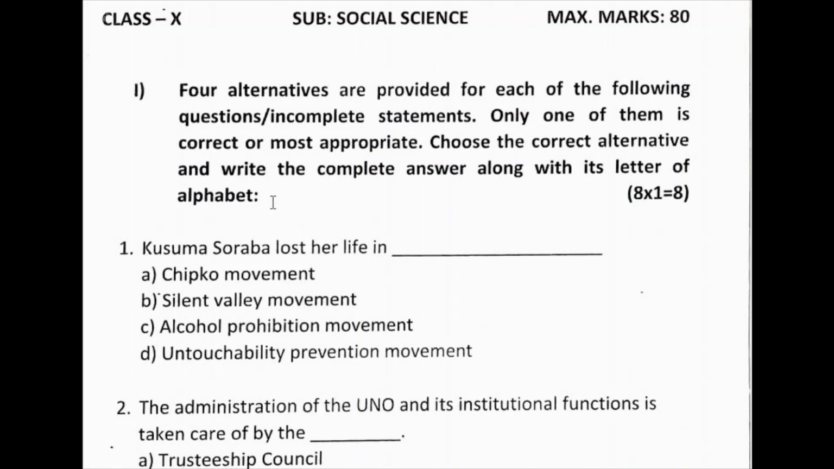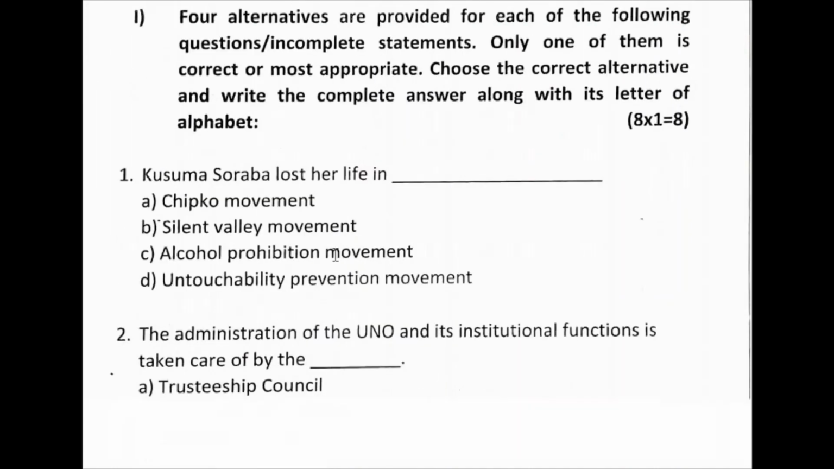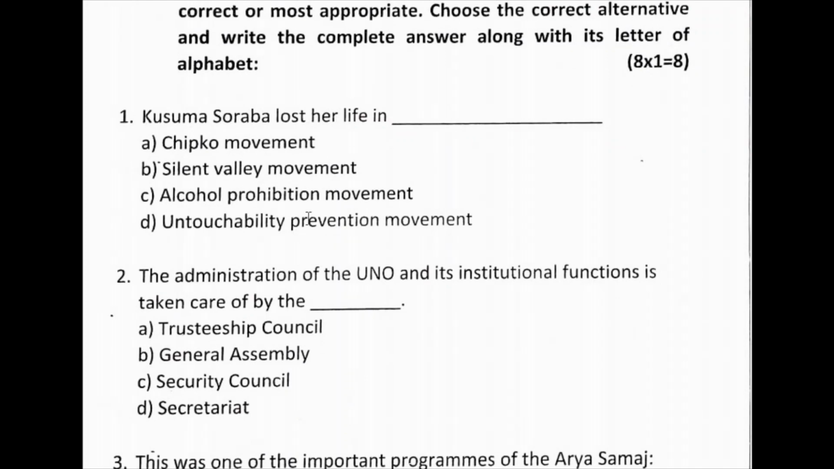Here I have one question paper. In the multiple choice questions, you have to select the most suitable option and write it in your answer sheet along with the letter of the alphabet. Okay, the first question: Kusuma Soraba lost her life in dash. Which movement? Chipko movement, Silent Valley movement, alcohol prohibition movement, untouchability prevention movement. Yes, you are right. So friends, it is the alcohol prohibition movement.